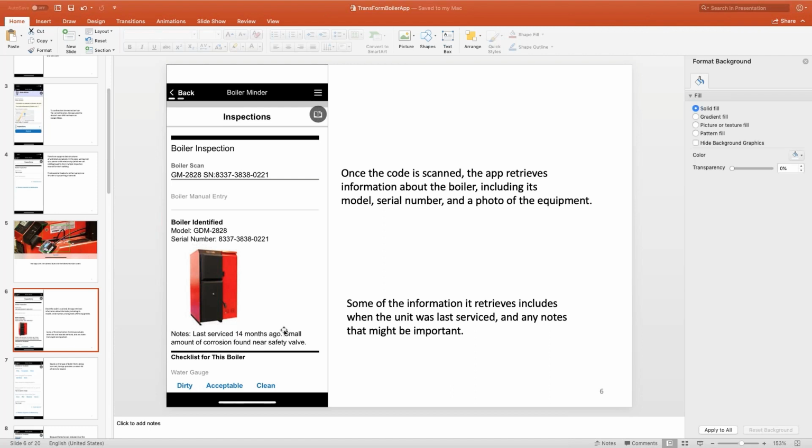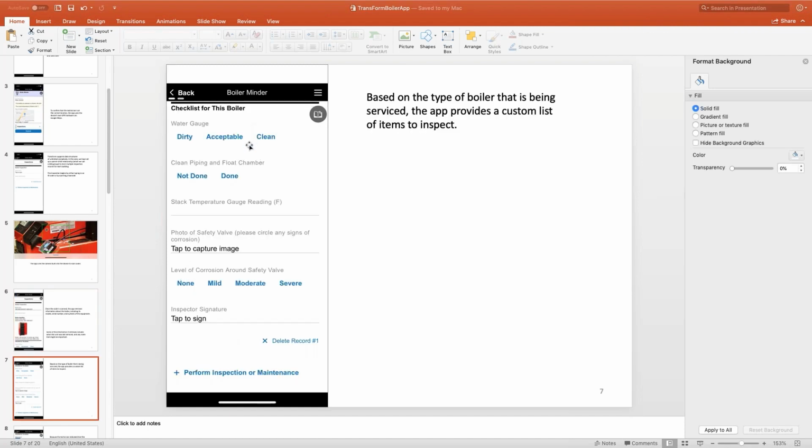And that's something that you're probably going to want to be on the lookout for this time that you do the inspection. So now that it's used the barcode to locate the type of boiler we're working on, and in fact, the specific boiler along with its service history, we're presented now with a checklist for this boiler, and that's for this boiler in particular. If it was a different type of boiler, it may very well have different questions. For example, if it's an oil-based boiler, it may have questions about the oil tank versus natural gas, or it may have questions relating to the gas system.